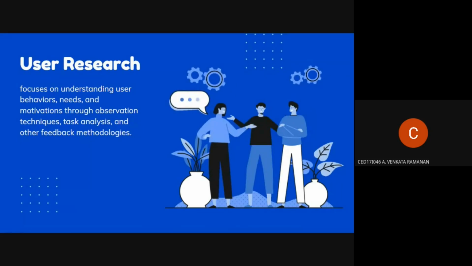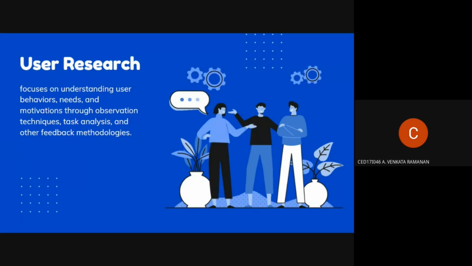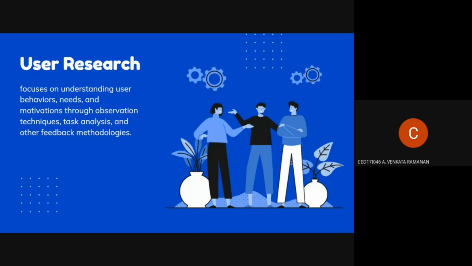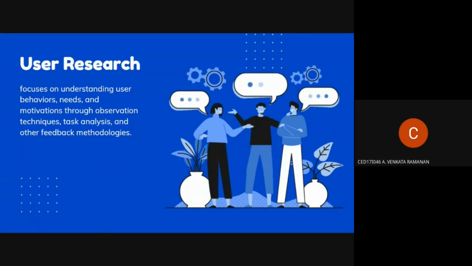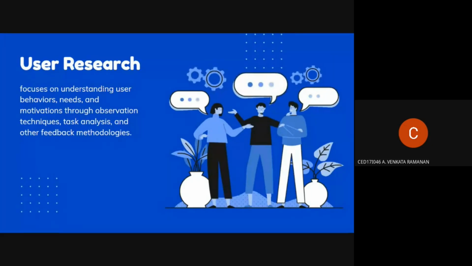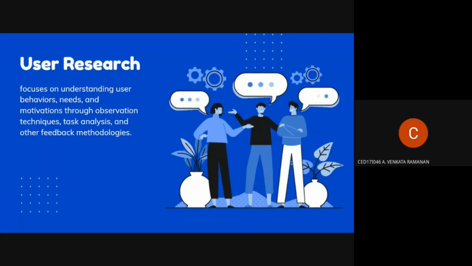The motivation through observation is to bring every car holder and cab driver under the same umbrella, and provide a free, secure, safe, and low-cost ride-sharing platform for commuters. This was done through a lot of observation techniques, task analysis, and other feedback methodologies, which we'll be seeing now.